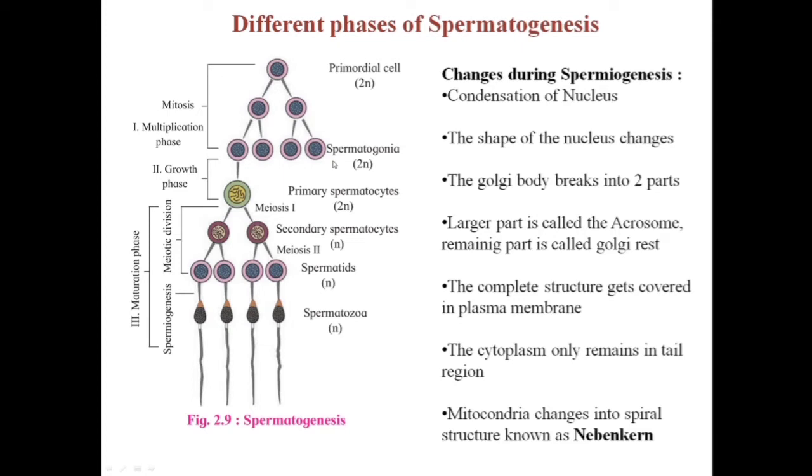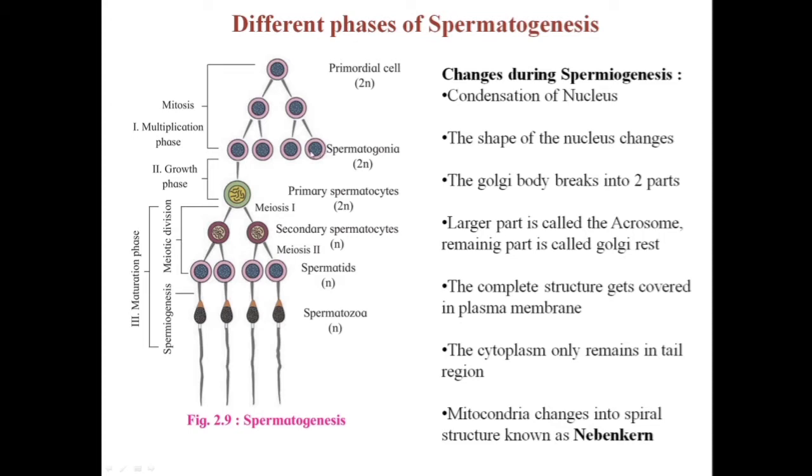Some of these spermatogonia will behave as stem cells. What does stem cell mean? That means they will undergo multiplication to only form more and more spermatogonia. So these cells that act as stem cells are known as type A spermatogonia.